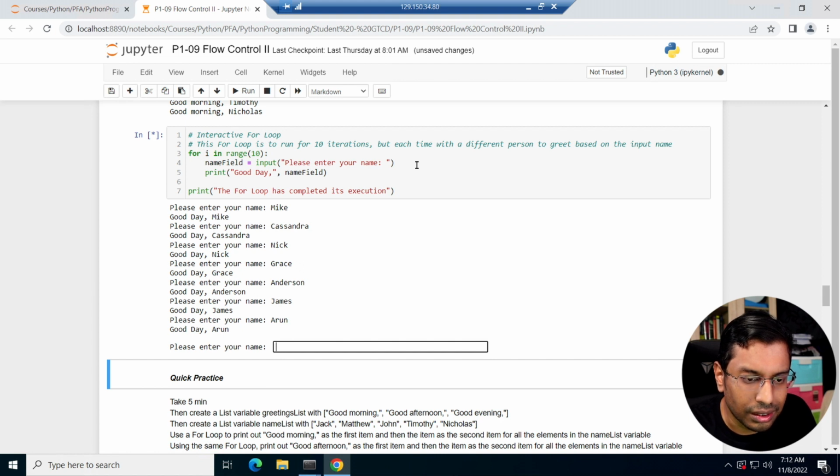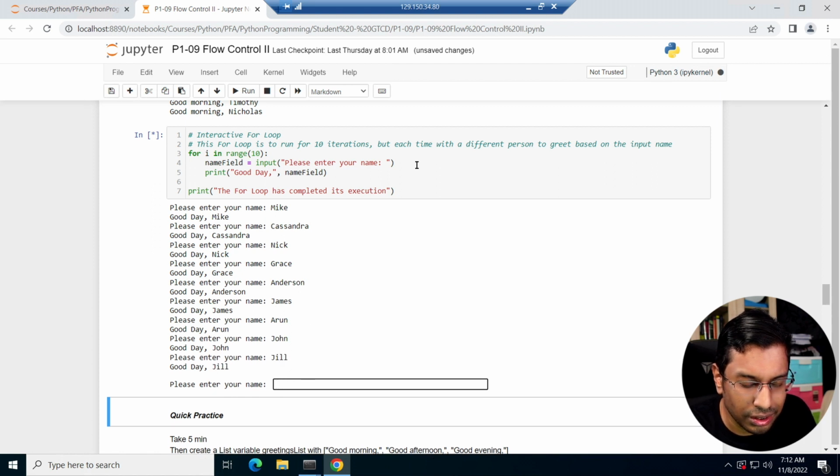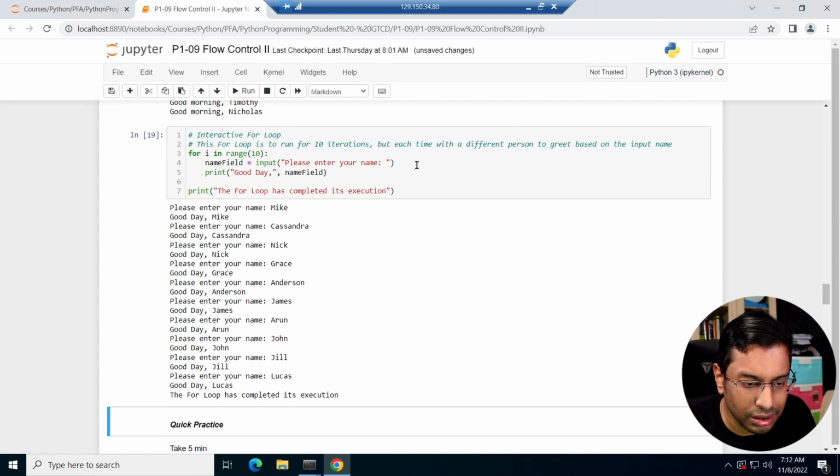Let's see. Still running. Still asking for name. Random name. John, Jill, Lucas. Done. So I've got 10 names. Let's count. 1, 2, 3, 4, 5, 6, 7, 8, 9, 10. Perfect. And it's greeted everyone, right? In the following test. So it's running it for 10 times, and after that it stops, right?